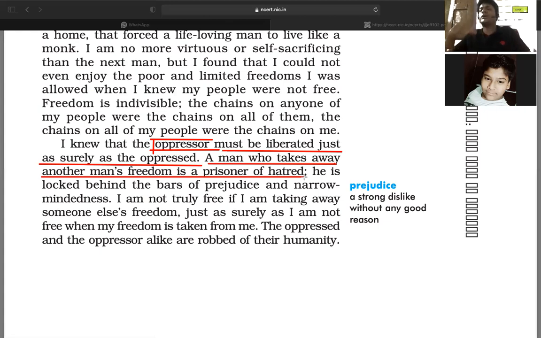Prisoner of hatred means what? If I control you or restrict your freedom, it means I am under the control of hatred, because I hate you and that hatred is present in me. That's why I try to control you. I do not want your happiness. I do not want your freedom. I want to control you, and you will work under me.